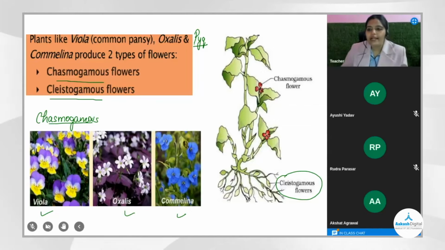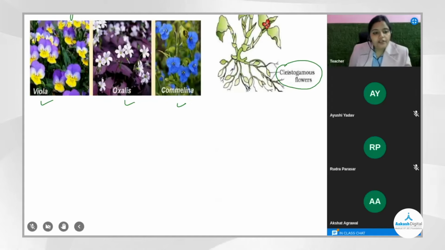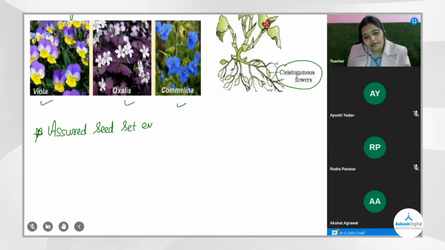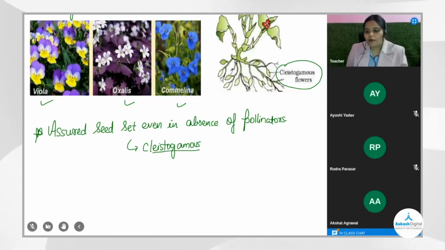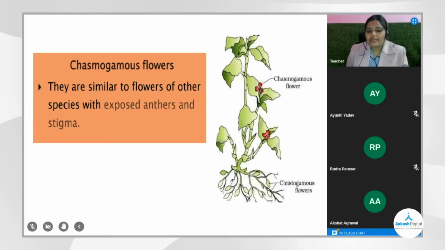So there was a statement in your NEET exam: in which of the following cases will there be assured seed set even in absence of pollinators? There will be assured seed set even in absence of pollinators. That will be the case of cleistogamous flowers, because they are closed, they don't need any pollinator, and still they can actually do the pollination. Easy? Yes.